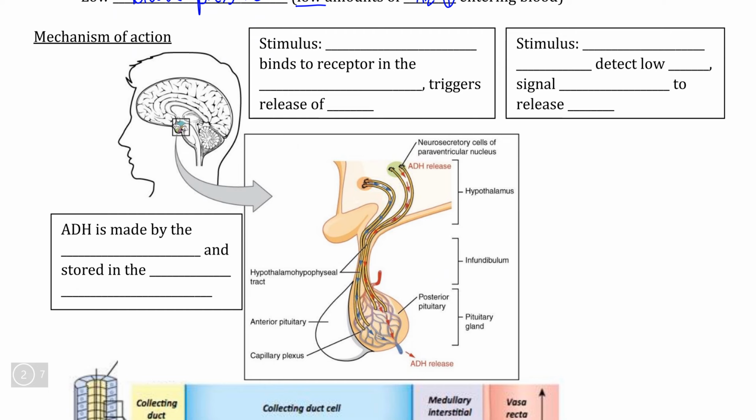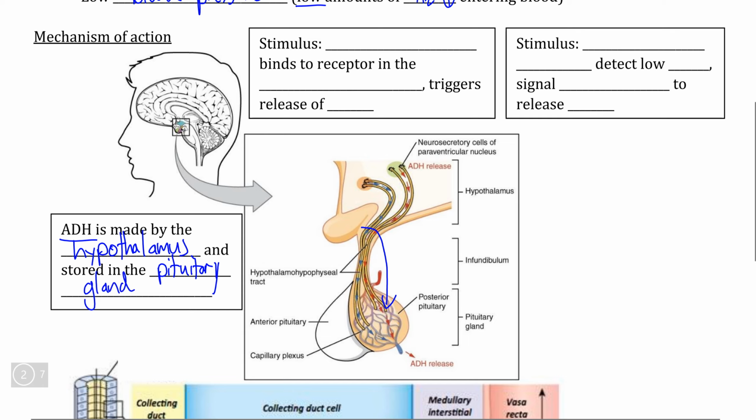Now, as to the details about how and where it is produced, due to the fact that antidiuretic hormone has functions outside of the nephrons, it is produced in the hypothalamus, of course, the primary regulatory organ of the endocrine system, and once ADH, or antidiuretic hormone, has been produced, it is released and stored in the pituitary gland, where it is stored until the appropriate stimulus is given to release it.